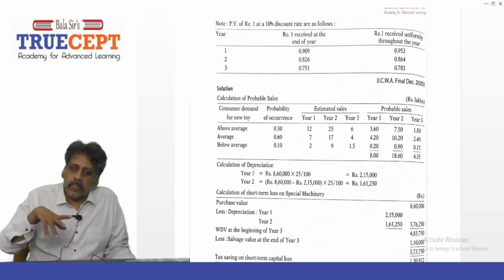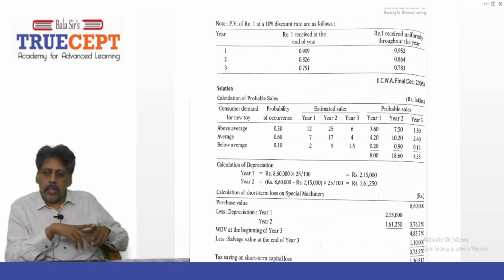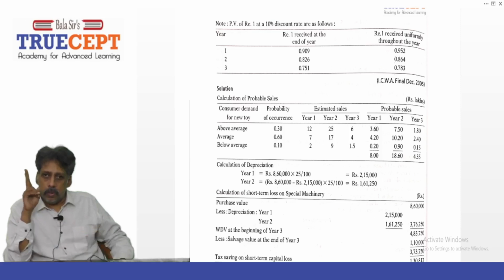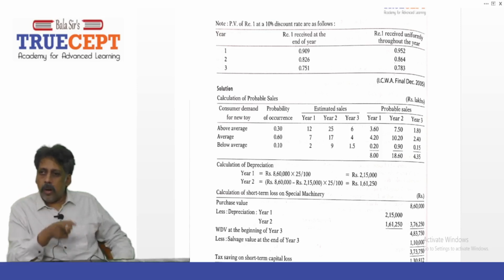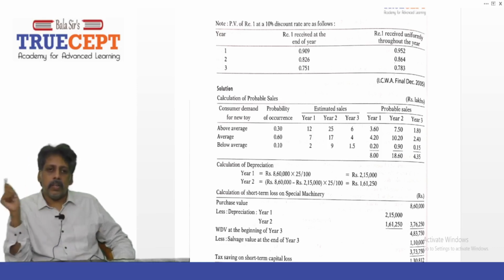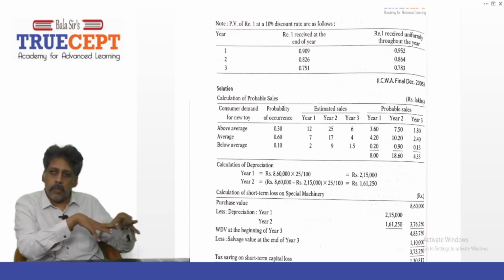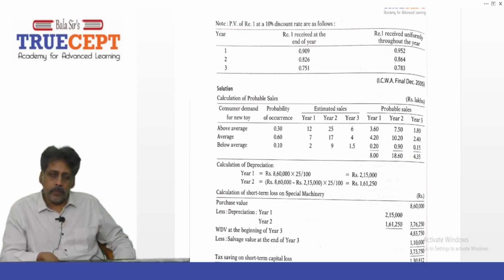But you have to make some more working notes. You have to calculate the depreciation for the first 2 years. Do not calculate depreciation for year 3 because it is very clearly given that no depreciation is charged in the terminal year, meaning in the 3rd year. In this example, the 3rd year is the terminal year because that is the end of the project life. Is that fine? Yes, sir.